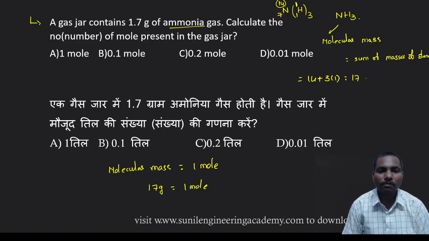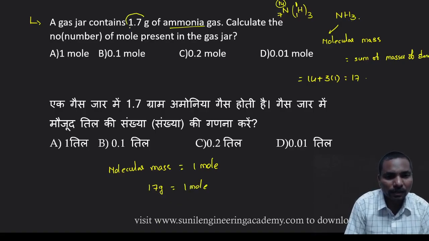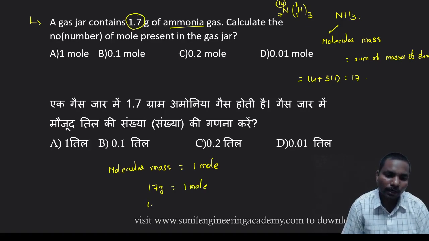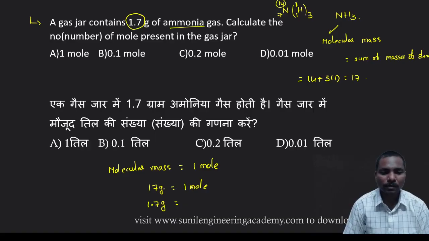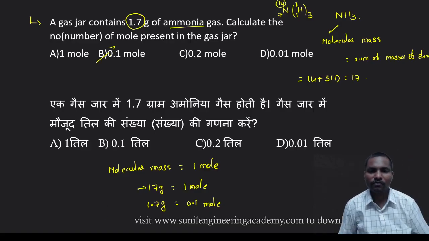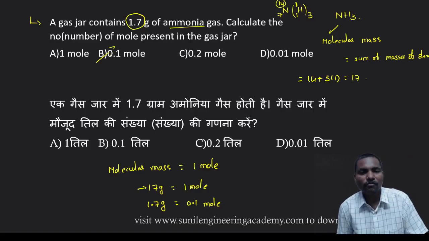If 17 grams is said to be 1 mole, what is the question they are asking? 1.7 grams. Then 1.7 grams means here 0.1. Correct? You know very well in mathematics. 17 grams is 1 mole, so 1.7 grams is 0.1 mole. So the answer is option B. Very easy.